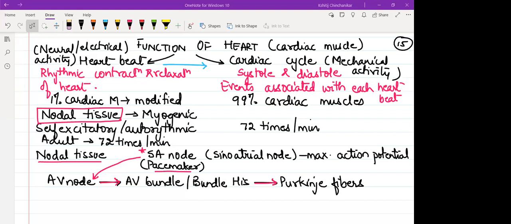Because of nodal tissue, what is the range of our heartbeat? 70 to 75 times per minute. But does our heartbeat increase, Smriti? Yes. If you do any intense physical activity, your heartbeat will increase. It can touch 150, it can touch 180 per minute. Now who is sending the extra nerve impulse to the SA node? Now the brain will send it. Understood? So don't consider that the brain is not controlling the heart. It is not that there is no nerve supply associated with the heart; the heart is connected to and controlled by the nerve supply.